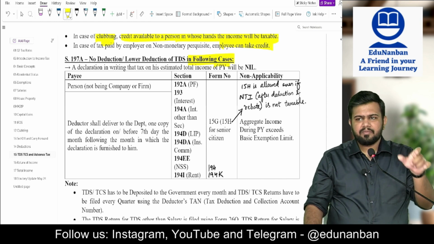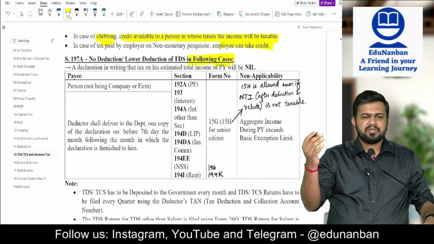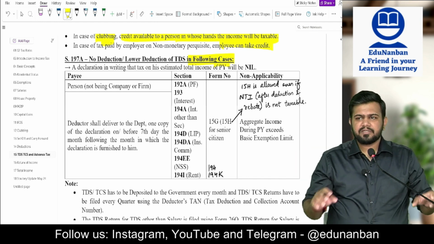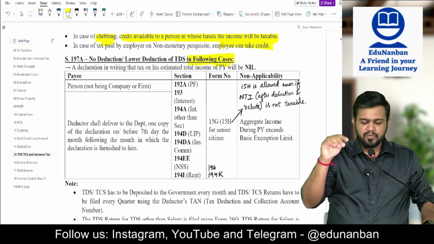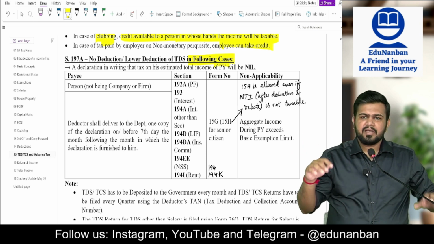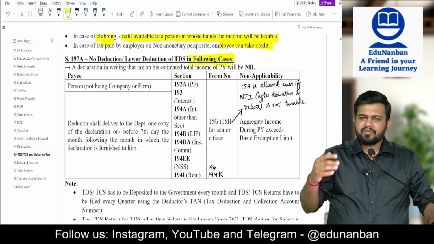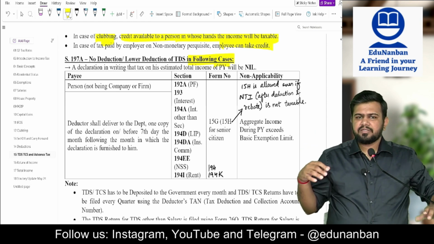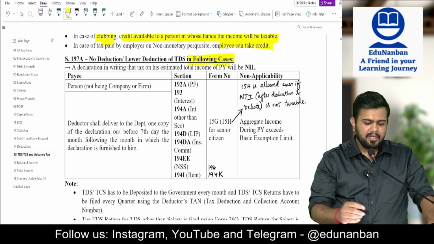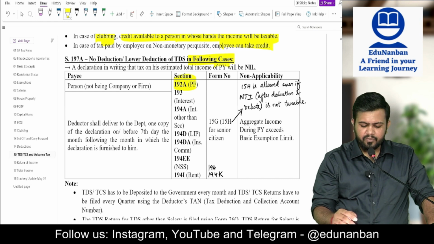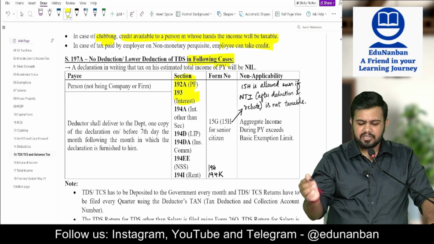15G is for normal persons, 15H is for senior citizens. So they will fill form 15G or 15H and give it to the deductor. If they receive form 15G or 15H, they need not deduct the TDS. Applicable for what all? Section 192A, 193, interest other than securities.